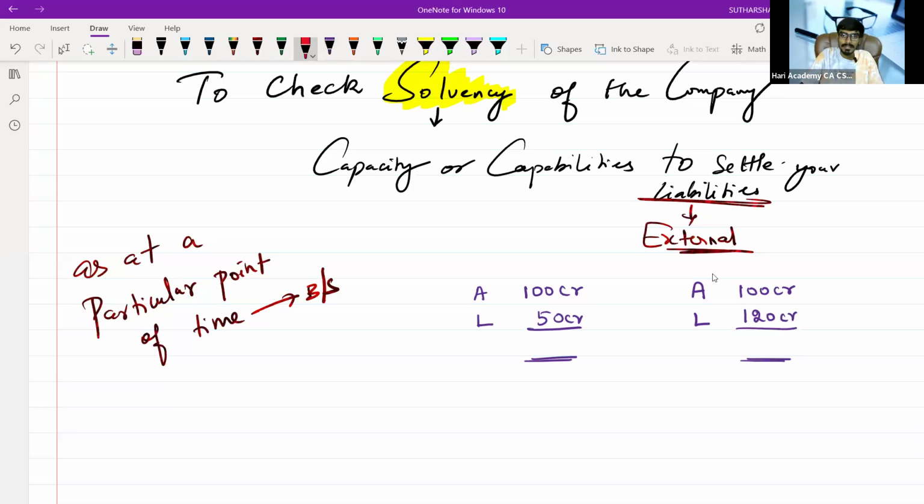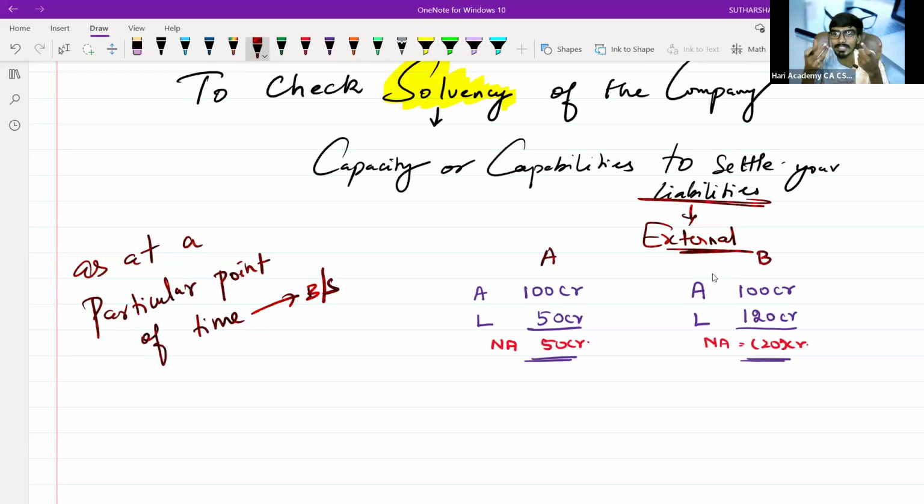In case A, you are having net assets of 50 crore. You are having net assets of negative 20 crore. Now tell me, assume this is company A, this is company B. Now tell me who is solvent or insolvent.